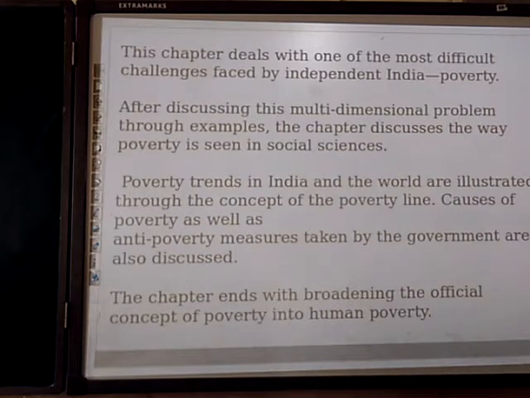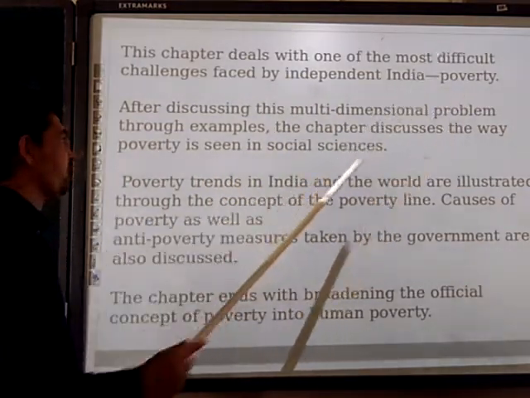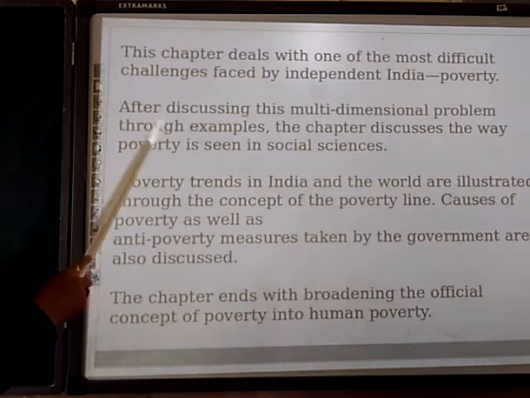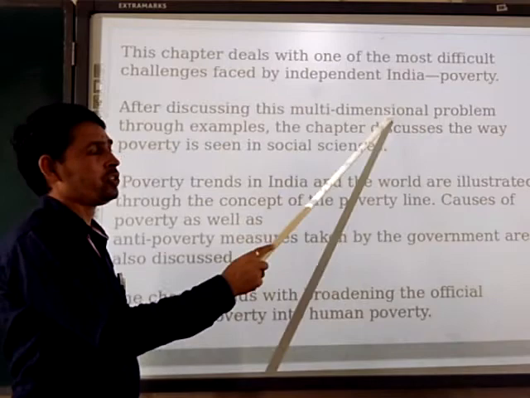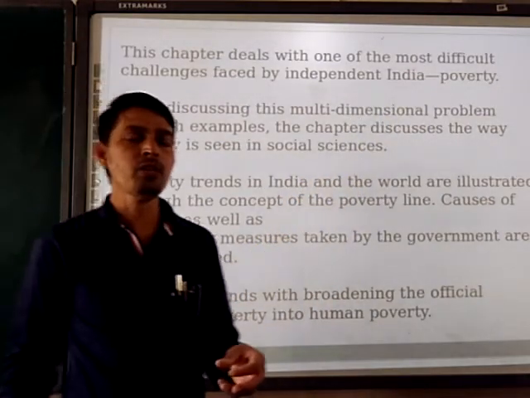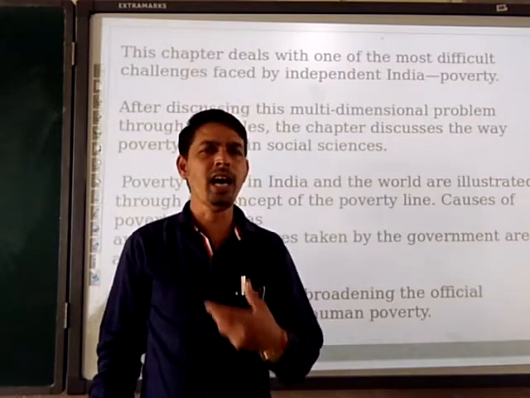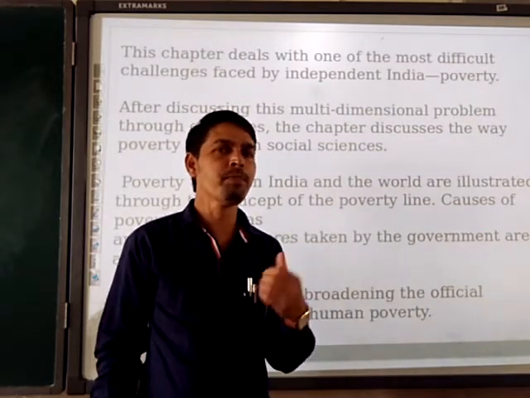Next, this chapter deals with one of the most difficult challenges faced by independent India, that is poverty. It discusses this multi-dimensional problem, because poverty creates multi-dimensional problems. If the people don't have money in their hand, they are suffering from poverty, and lots of other problems will arise because of insufficient money.